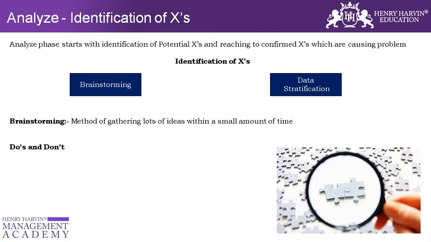Okay, so we will set up the agenda. It's the responsibility of the project leader to set up the agenda and explain to everyone that we are doing a brainstorming just to identify the causes. If there's any quick win which you think can be implemented, you can talk about it. If there's any solution that you can think of, you can park it for a while, but the agenda would be to identify the potential causes. That technique is called the brainstorming technique.